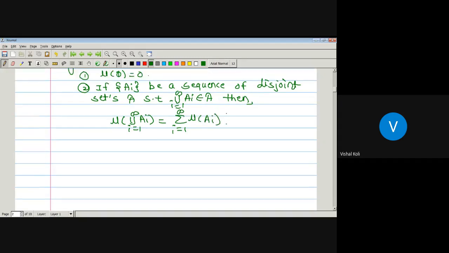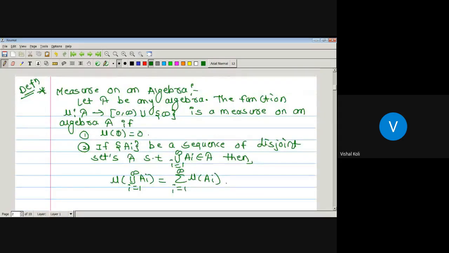Okay, so here let us see what is the definition of measure on an algebra A.